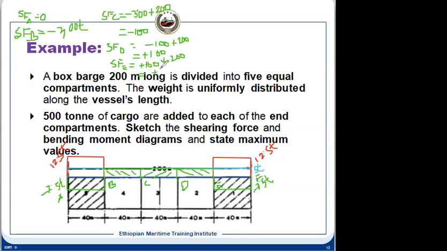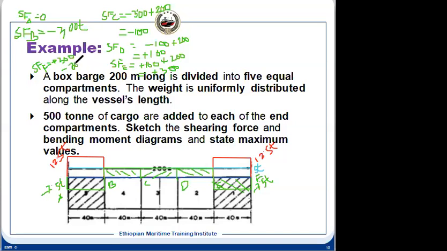And then finally SFF. If you calculate SFF, it will be plus 300 minus, because this is negative, the same value as before, 7.5 multiplied by 40, which is 300.